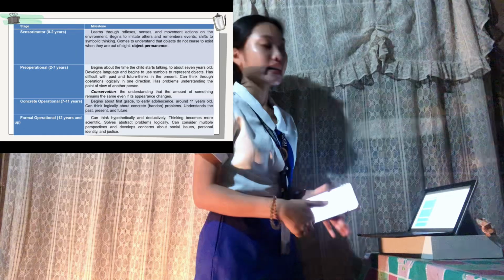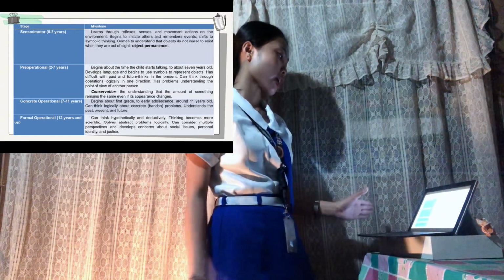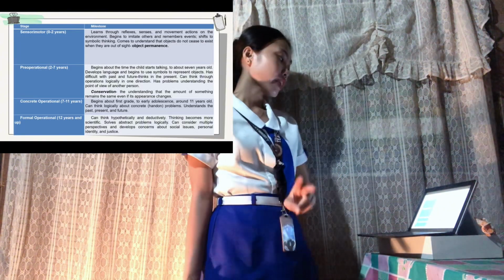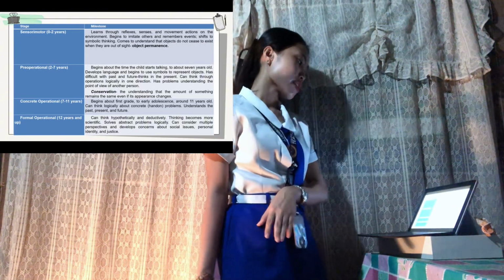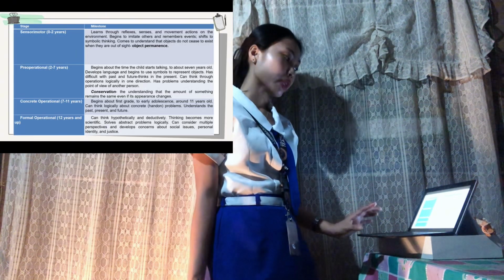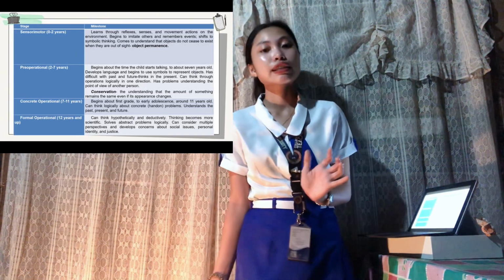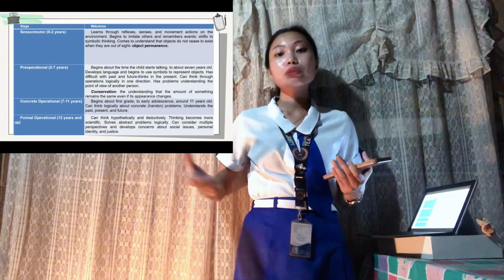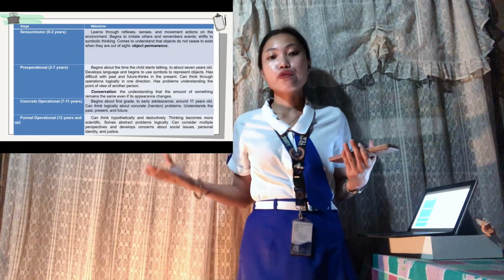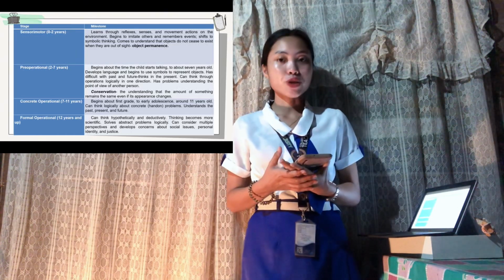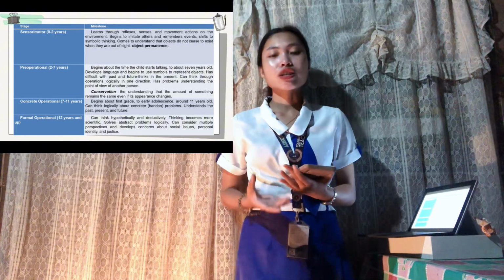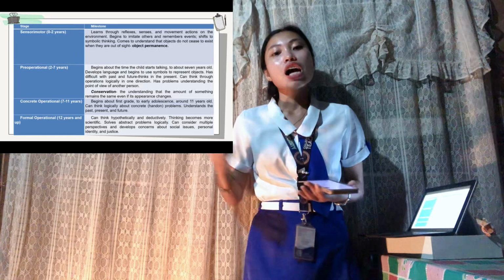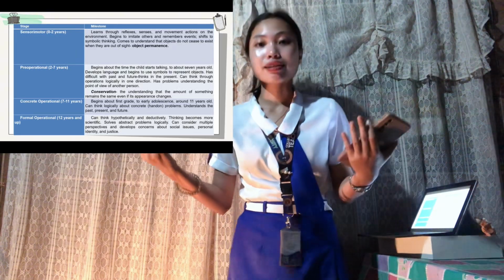So the next stage is the concrete operational stage. It begins about first grade to early adolescence, around 11 years old. Here, they can think logically about concrete problems and understand the past, present, and future. So in this stage, children develop logical thinking skills and can perform mental operations on concrete objects. They understand conservation and can classify objects, unlike in the pre-operational stage. Example, a child who can arrange objects by size or color.